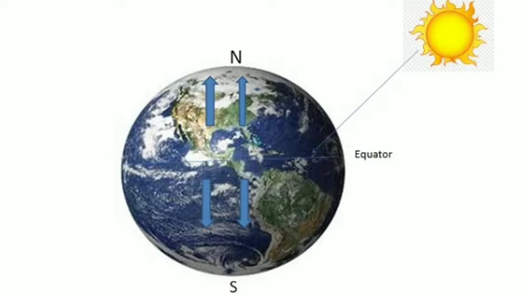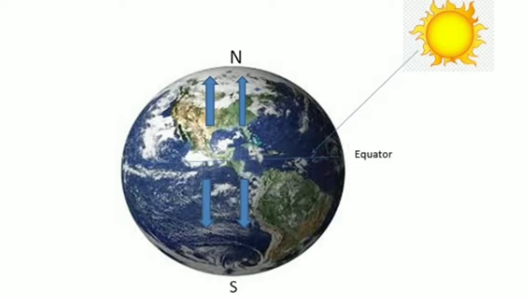Now what happens to the cold air? As the warm air moves towards the poles, the cold air will start to move from the poles to the equator. The cold air starts moving towards the equator because their position has already been taken by the warm air. So this process is known as wind circulation, where warm air moves from the equator towards the poles and cold air moves from the poles towards the equator. So this is called wind circulation.